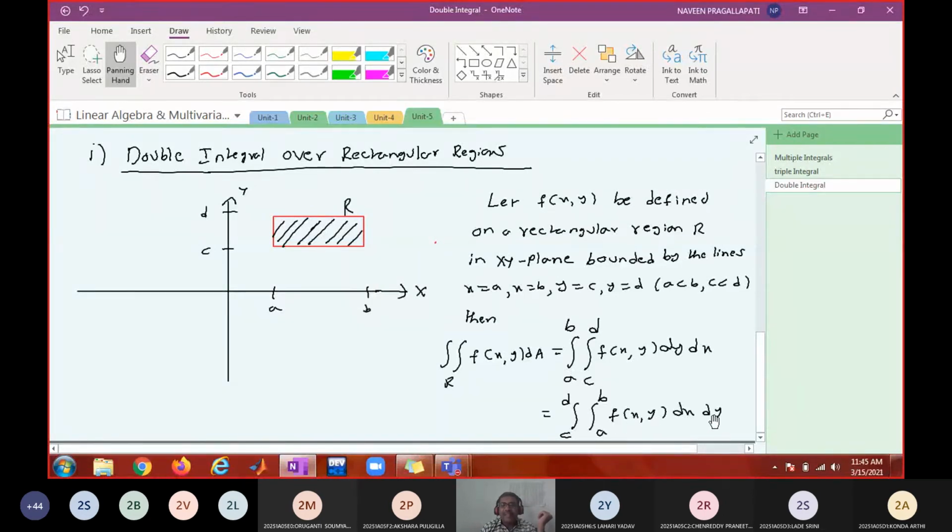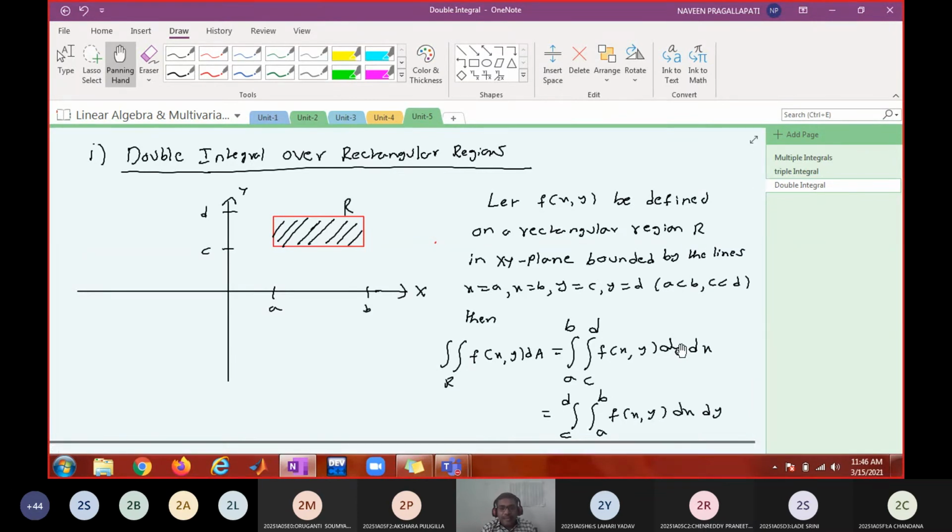In a similar manner, if you are taking this order dx dy, first integrate with respect to x by treating y as constant. Then substitute these limits in place of x. Outcome will be function of y. That function of y integrate with respect to y, substitute these limits in place of y. What is the output? Constant. That means whatever the order of integration you do, final answer must be constant only. Both orders of integration should give constant, and both should give the same value.